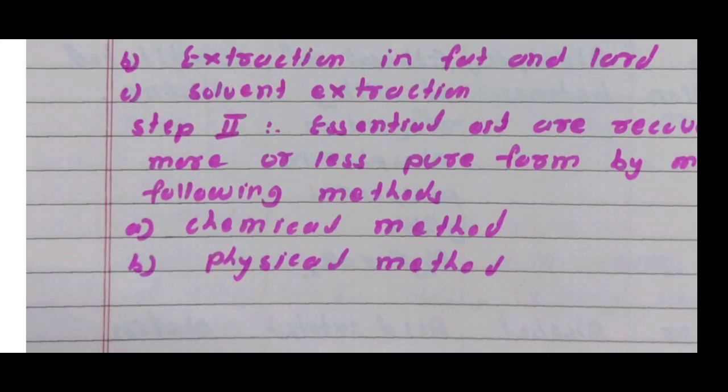Means in this method terpenoids are treated with a reagent. And the second method is the physical method. Various methods like fractional distillation under reduced pressure, chromatography, and counter current distribution are used in the physical method for isolation of terpenoids.